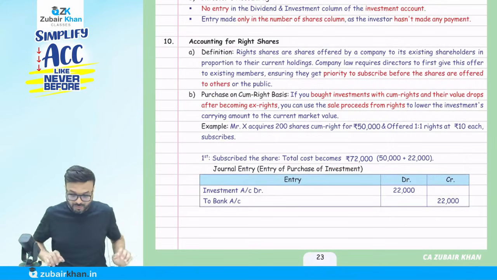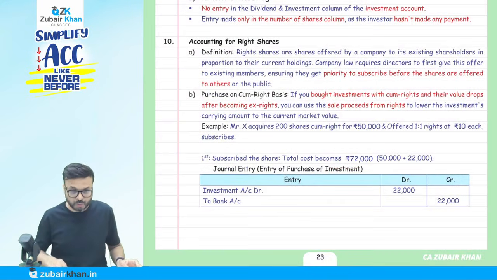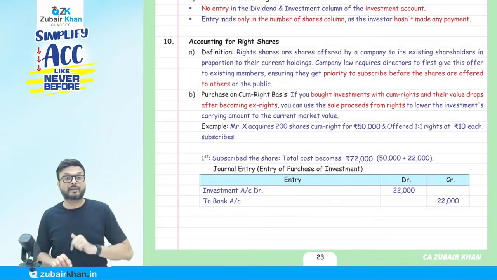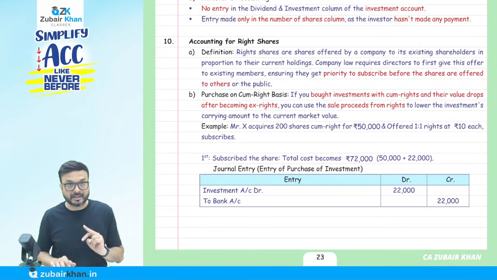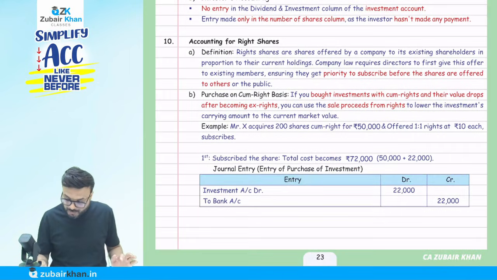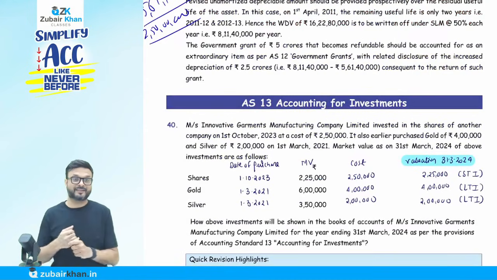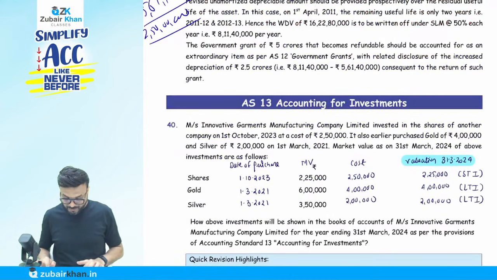But here today we have covered the accounting standard point of view, because they ask only 2 types of questions from the accounting standard point of view. First is the reclassification and the valuation one. That's it. Now come to question number 40.